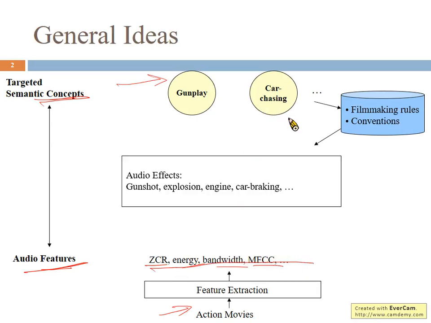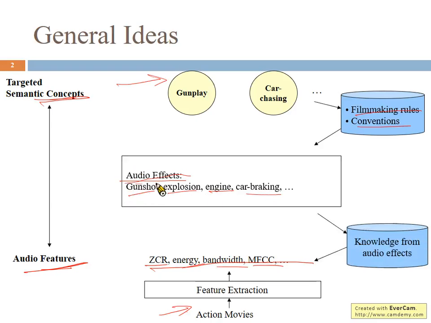Therefore, we refer to some filmmaking rules and conventions to define a mid-level representation that includes several audio effects like gunshot, explosion, engine, and car braking sound effects.